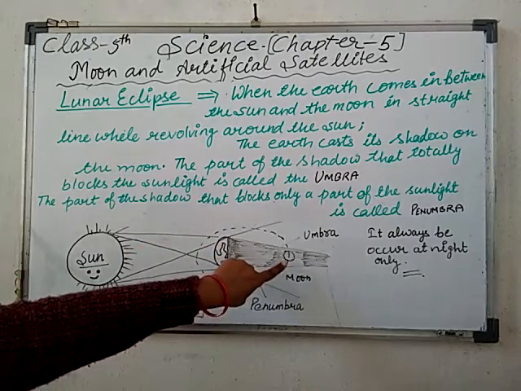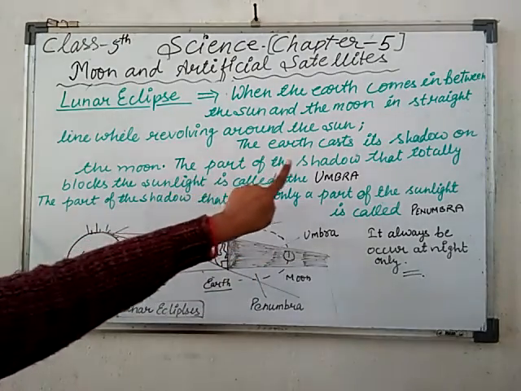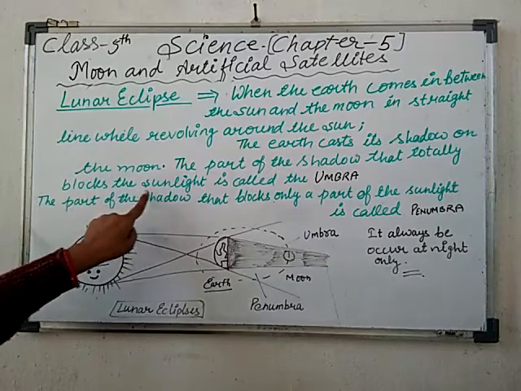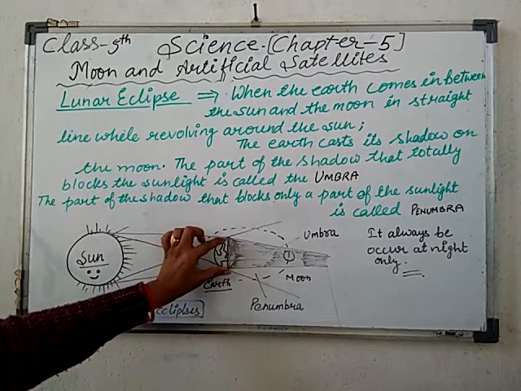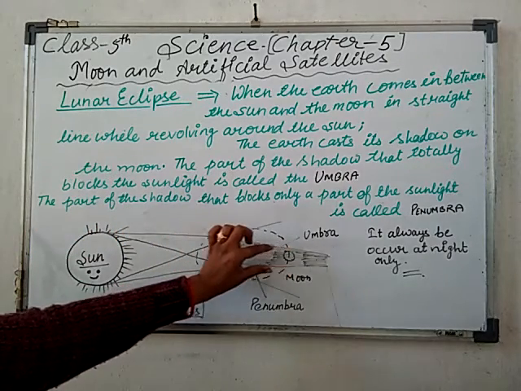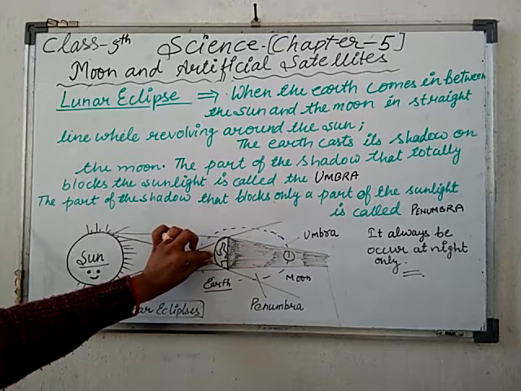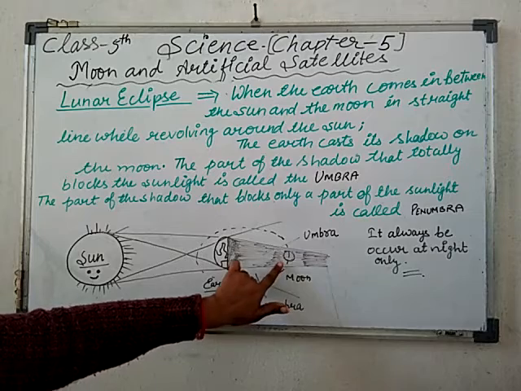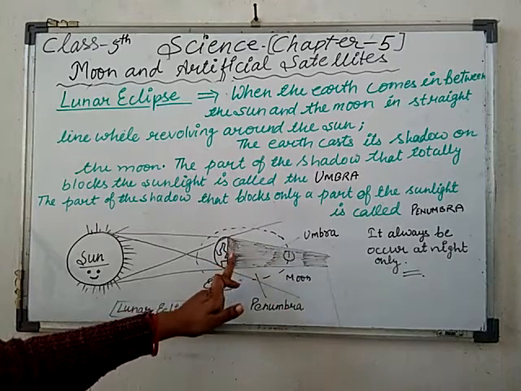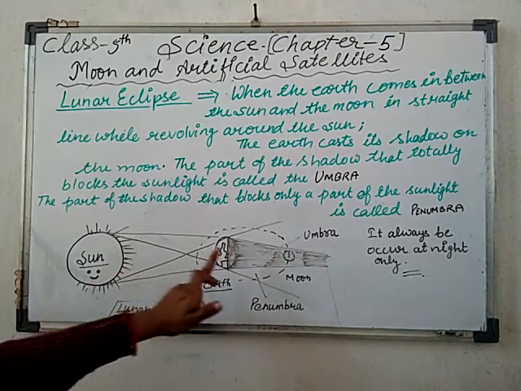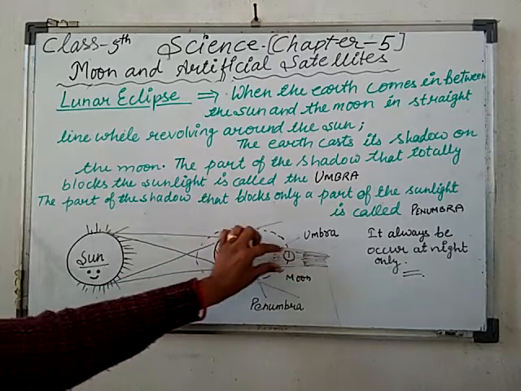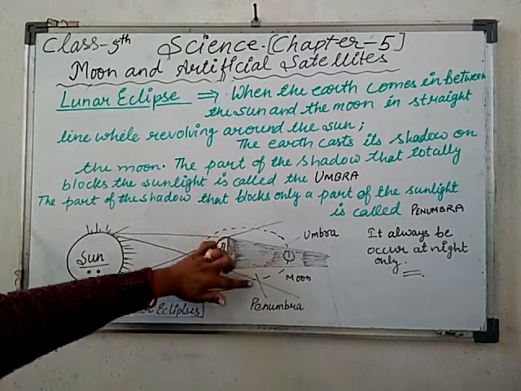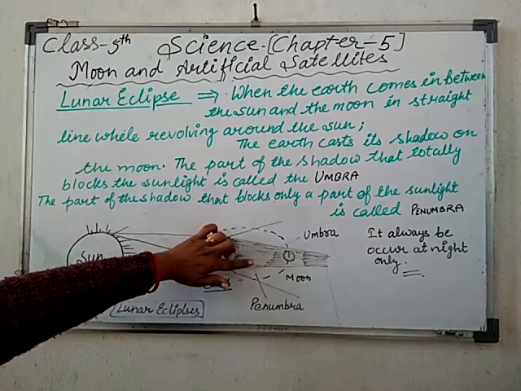On the moon. Now, the part of the shadow that totally blocks the sunlight, look here. This is the path by which, with the help of the earth, a shadow forms on the moon. That's why the sunlight is not reaching the moon. It means this path is completely blocked. There is no sunlight, no radiation of the sun, you can say.